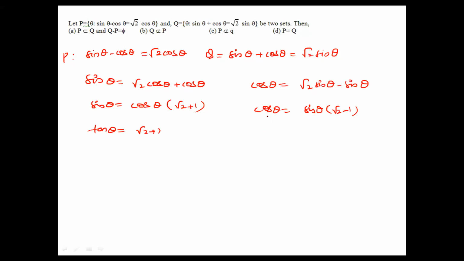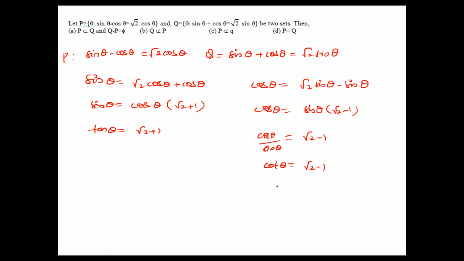Now cos by sin theta, taking sin theta in the denominator, it becomes, sorry, it is not tan, it is cot theta. Cot theta equal to root 2 minus 1. But here tan value is root 2 plus 1, here cot.